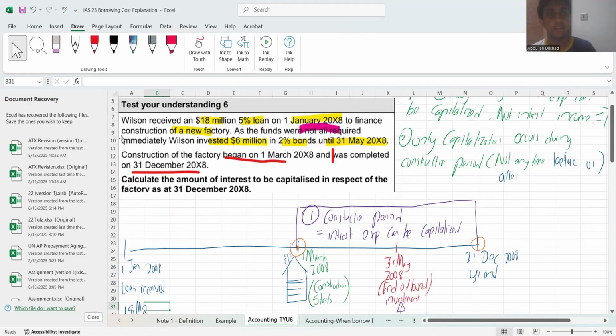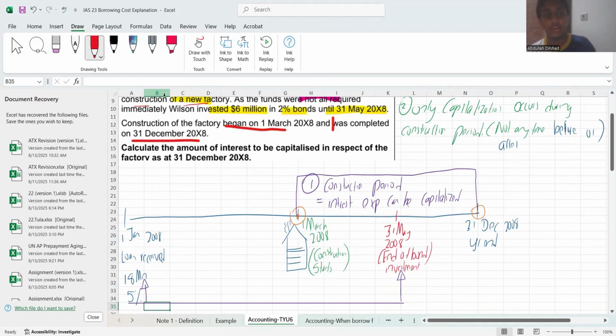Wilson received 18 million on a 5% loan note on 1st January 2008 to construct a new factory. He's planning on constructing a new factory. When did he receive the loan? He received this loan on 1st January, of 18 million at 5% per annum. So that I put in one corner. Reading on.